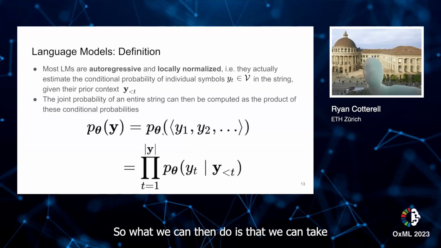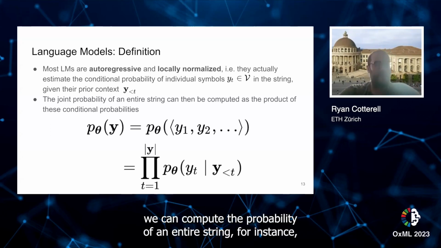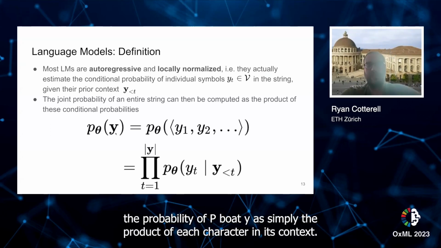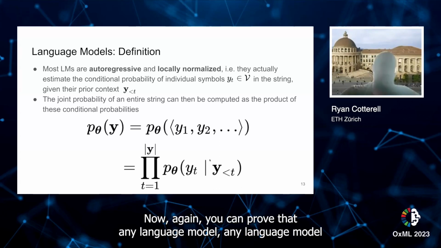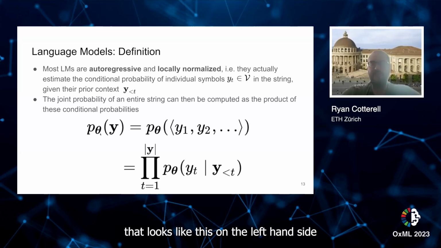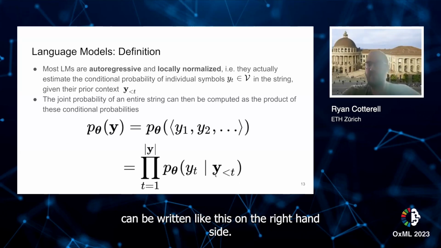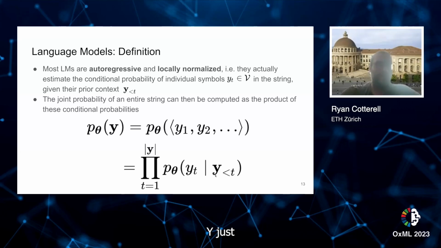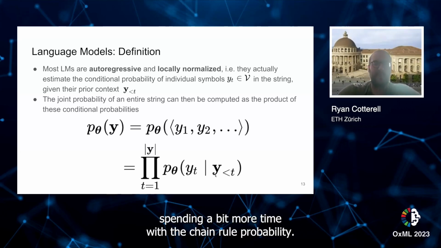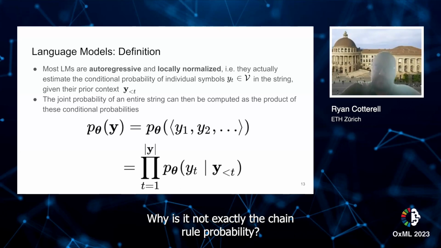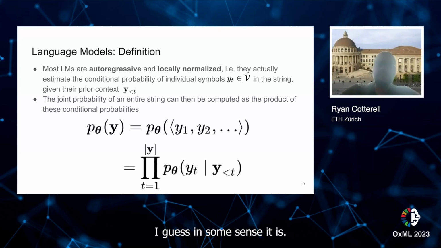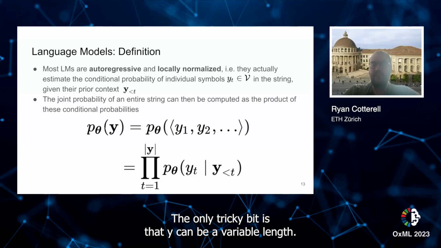So what we can then do is compute the probability of an entire string, for instance, the probability of p bold y, as simply the product of each character in its context. Now, again, you can prove that any language model that looks like this on the left-hand side can be written like this on the right-hand side, by spending a bit more time with the chain rule of probability. Why is it not exactly the chain rule of probability? I guess in some sense it is. The only tricky bit is that y can be a variable length.